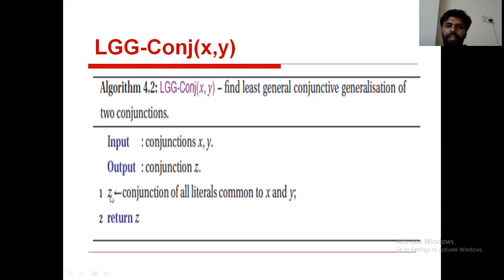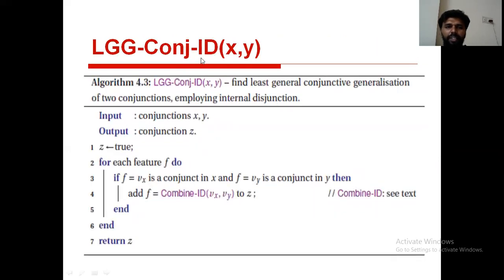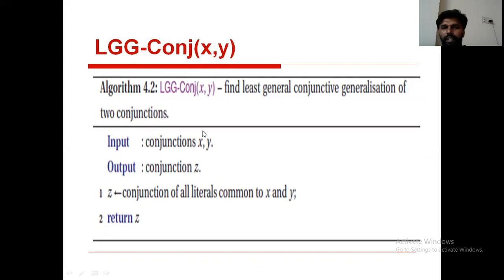Here z is a conjunction of all literals common to x and y. This value is assigned to H. At this point, the conjunctive ID algorithm is also executing. All these algorithms we discussed in the earlier class.